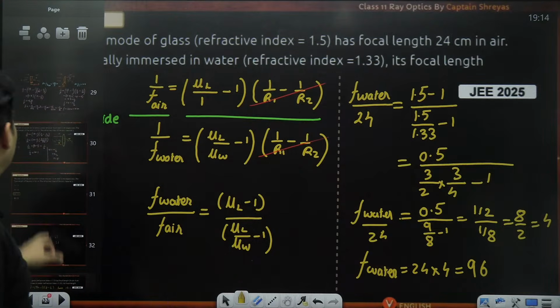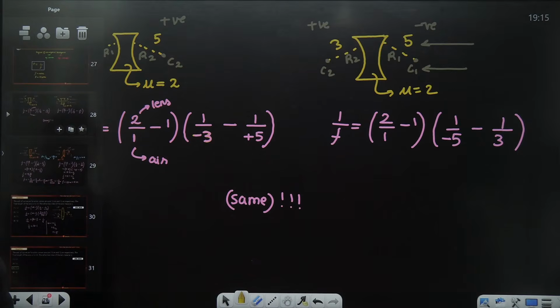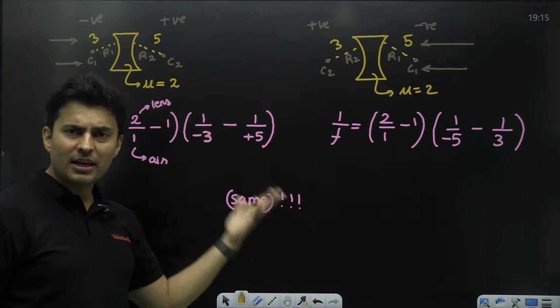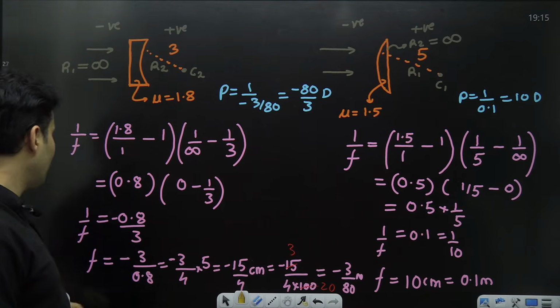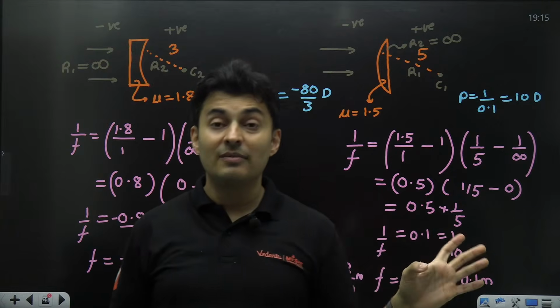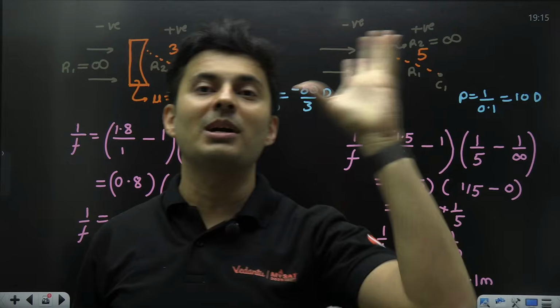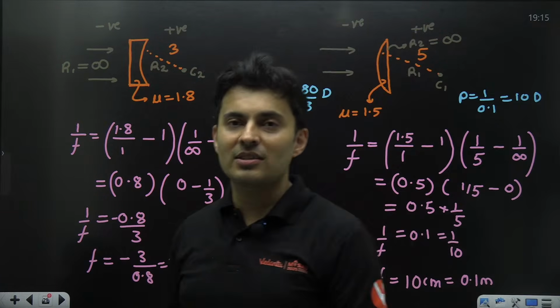So whatever focal length we have found, in this problem or any problem, if it was positive or negative, it will change sign. Which means, if it was positive, it is becoming negative, so if it was converging, now it becomes diverging. If it was diverging, it becomes converging. So a convex lens need not always be converging.